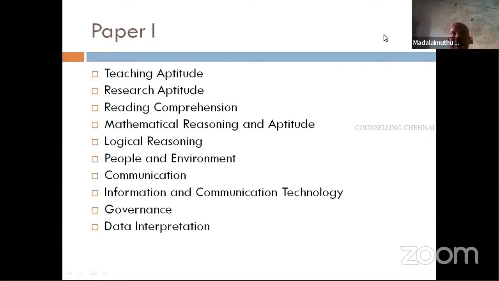Earlier, 60 questions were given, and out of 60, 50 questions were to be answered, and a minimum of 18 questions were to be right in order to evaluate paper 2 and paper 3. Now it is very simple. Whether you get 0 or 50 doesn't matter, provided out of 150 questions how many questions are answered.